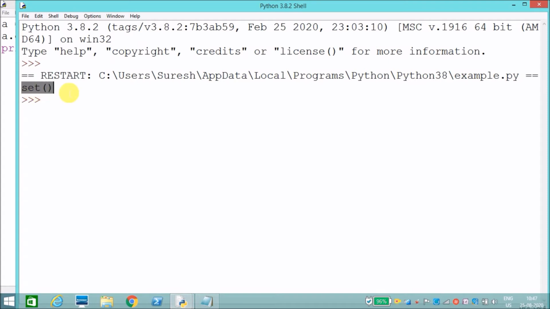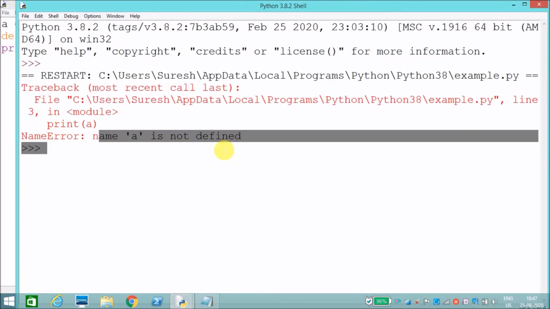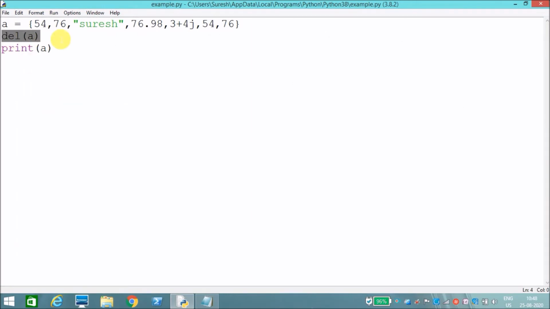Now I will delete this set, deletion of set A. If I print A now, it will display an error stating that the set is not present. See, name A is not defined, meaning the set is already deleted. Deletion will delete the entire set, clear will clear the content from the set.